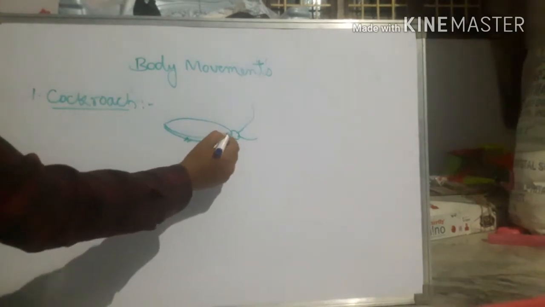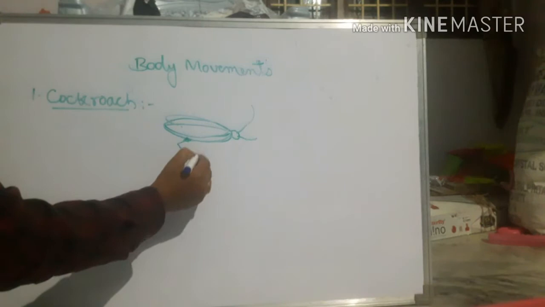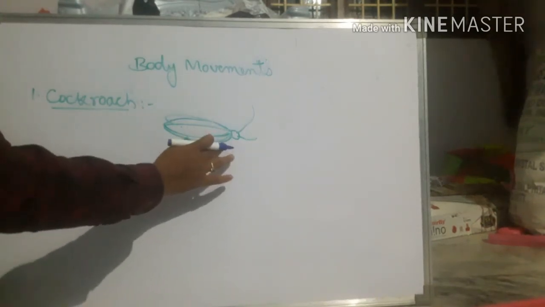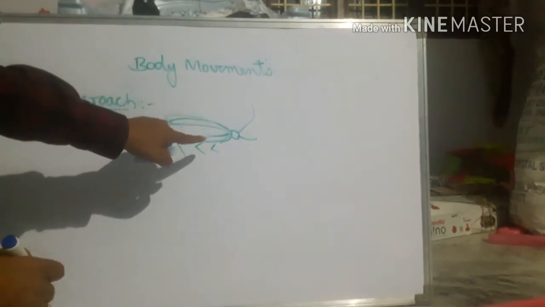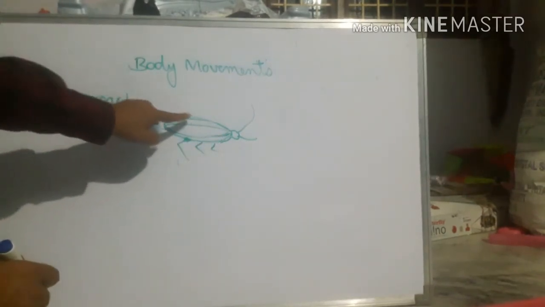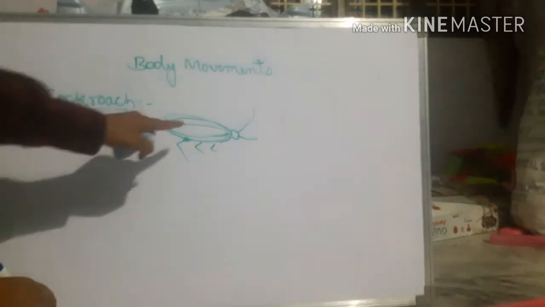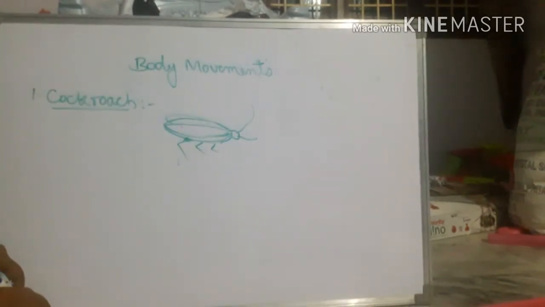So here it is called exoskeleton. The skeleton of the cockroach is called exoskeleton, right? Why it is called exoskeleton? Because the skeleton of the cockroach is present outside the body. Are you getting or not?